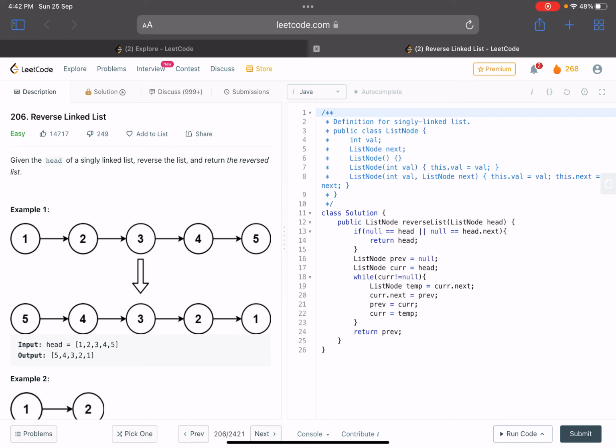And then finally I return previous. Why do I return previous? Because previous is pointing to the last node that I have appended in my temporary list, and basically that will be the head of the list, right? So that is why I have returned previous, right? So yeah, that's it for this video.